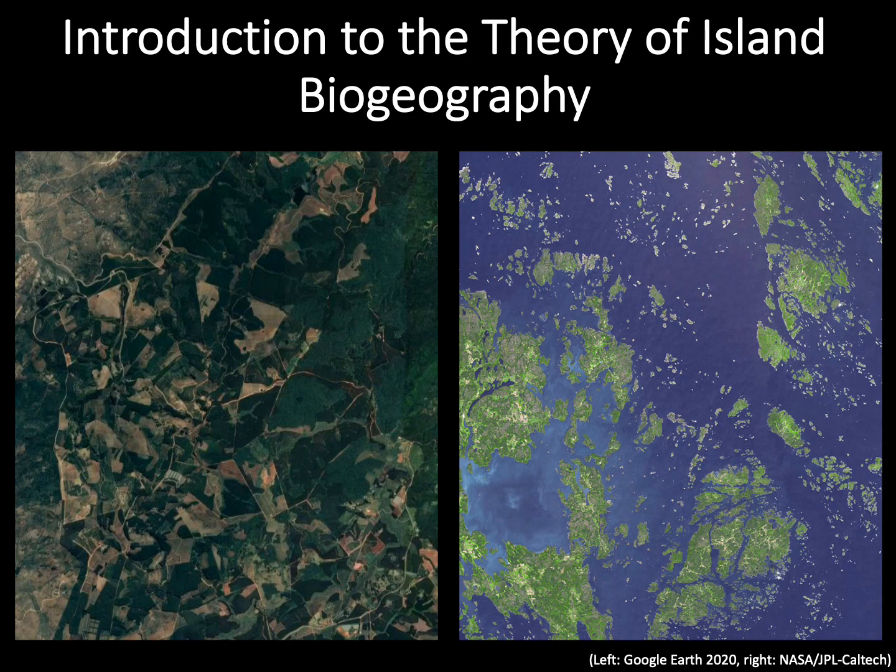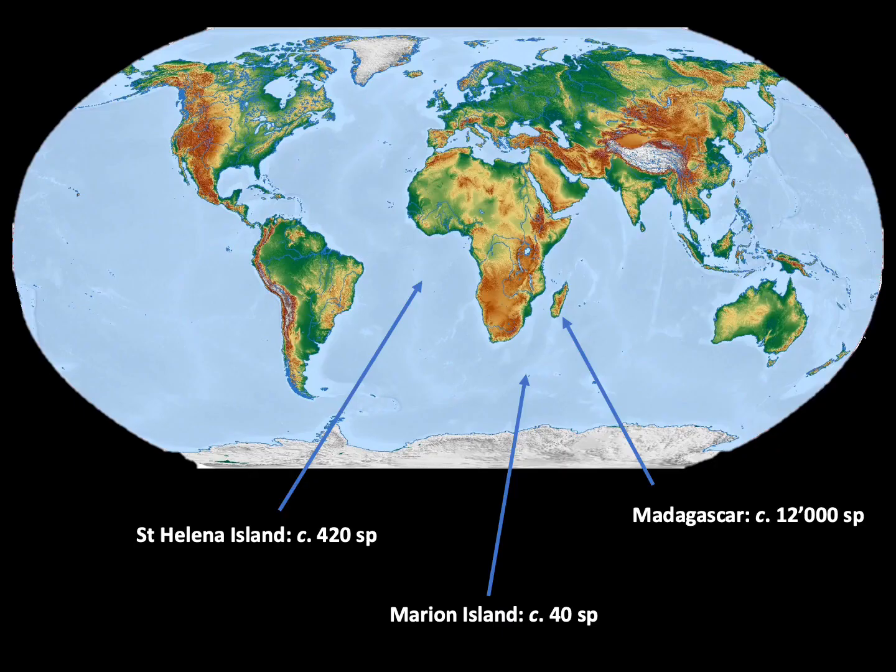Hi everyone. Today we're going to be talking about the theory of island biogeography. The world's oceanic islands differ remarkably in terms of species richness.